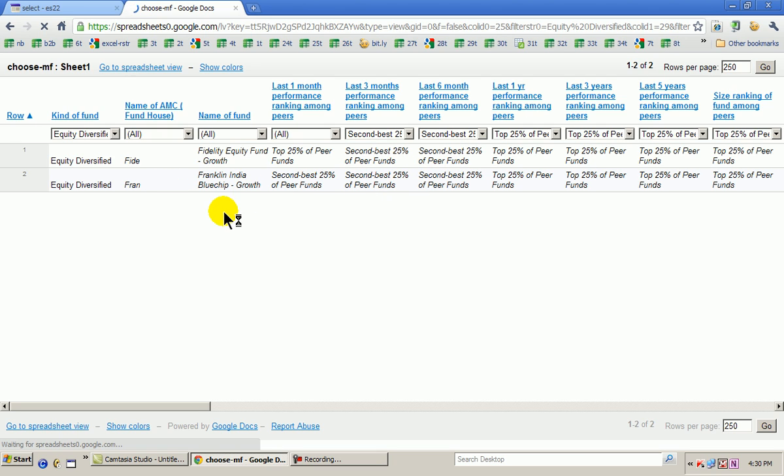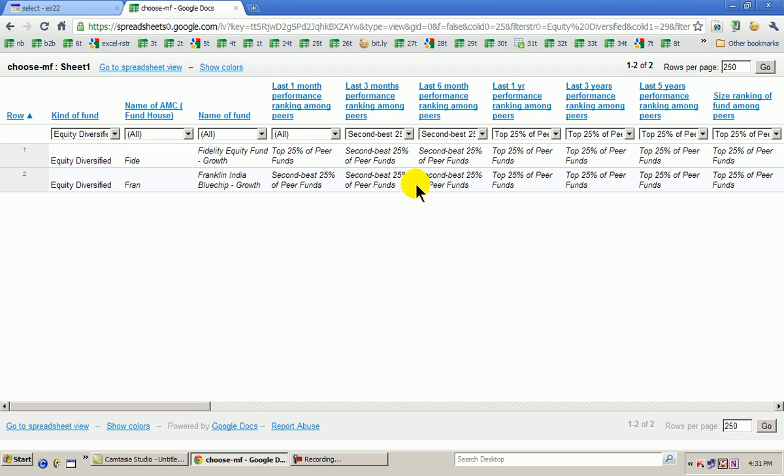You can see Fidelity Equity Growth and Franklin Templeton India Blue Chip Growth. I don't think anybody would be able to de-sell these funds to me. In their equity diversified category, which I wanted, their size ranking is top 25% among peers, 5-year performance great, 3-year performance great, 1 year performance great, 6 months second best, 3 months second best, and last 1 month they are in the top 25% and second best, as you can see here. So this is the way I would probably look at buying my mutual fund.